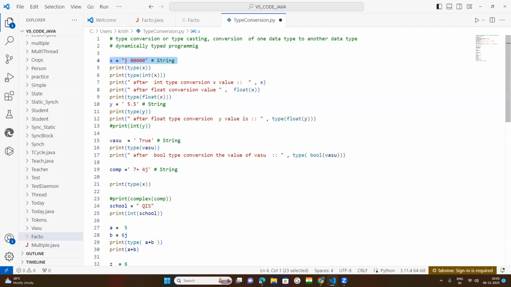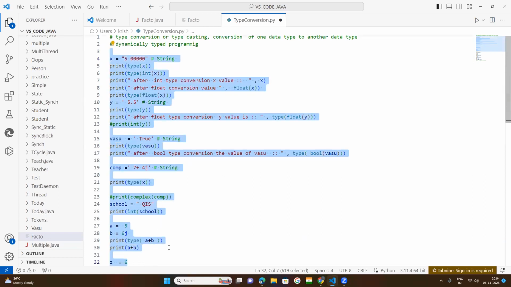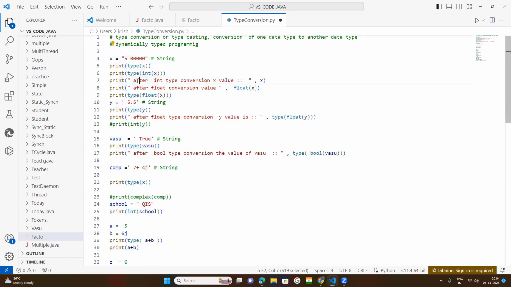If it finds an error in the first line, the interpreter will not go ahead. It stops there. That is the main difference between a compiler and an interpreter. The Java compiler checks all the lines, say a total of 32 lines of code, at a single glance, and after that it reports that the 7th line has an error, the 16th line has an error.